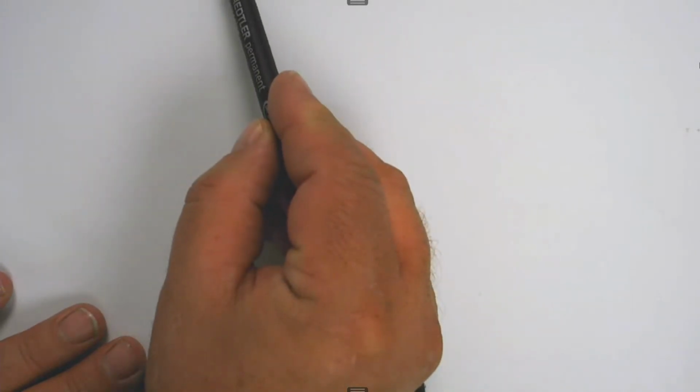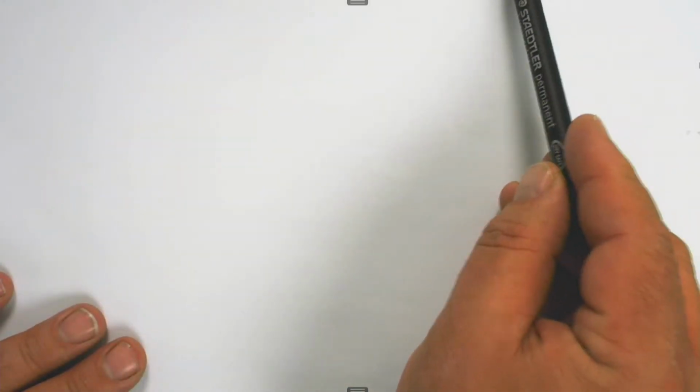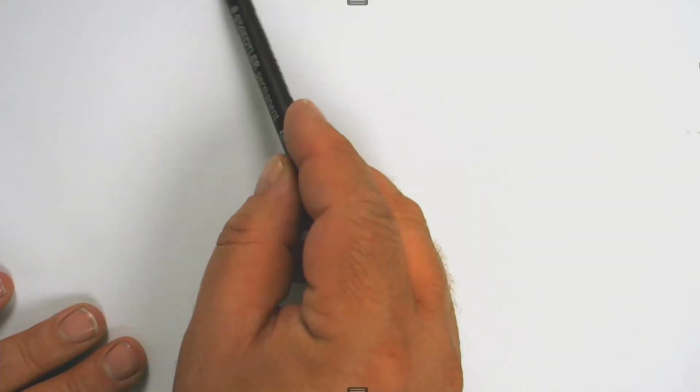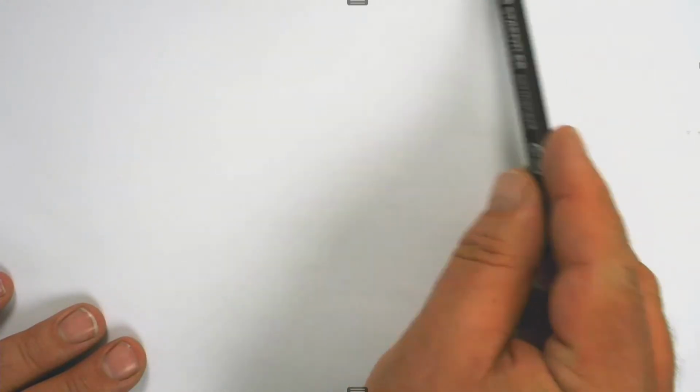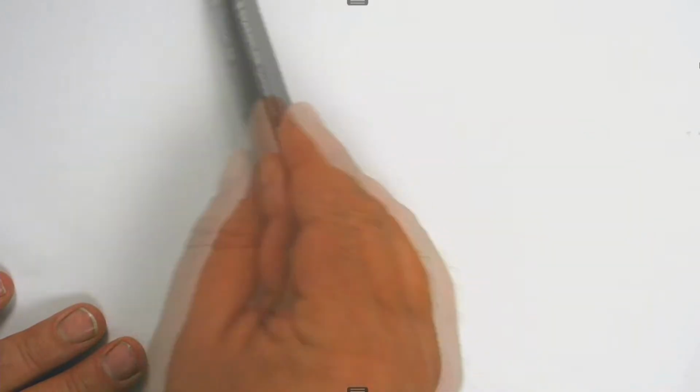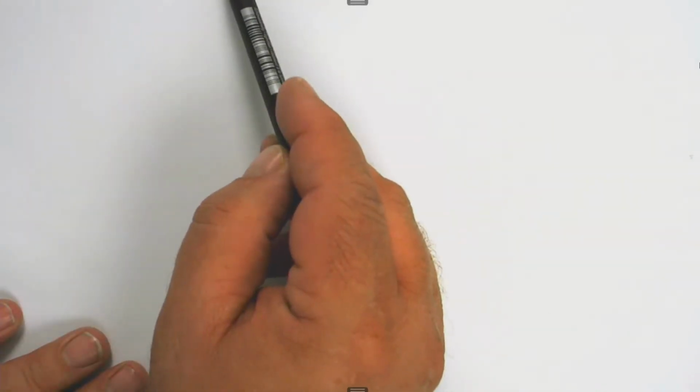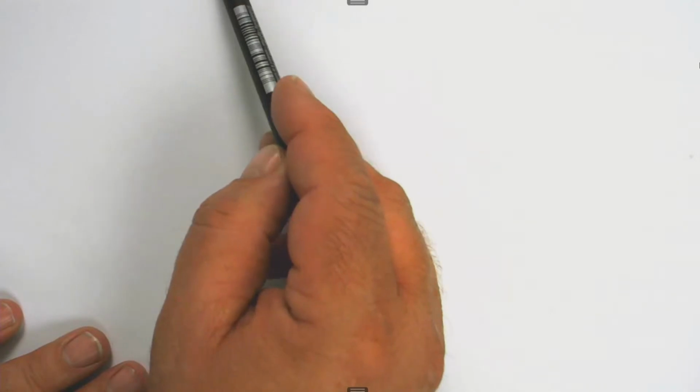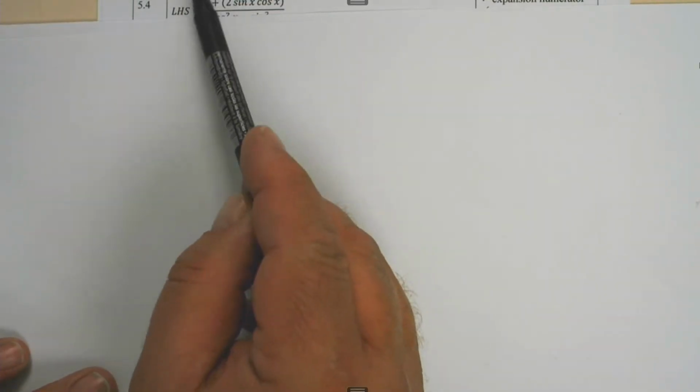One mark for simplifying it to the sine of 44, and 1 mark for saying that the sine of 44 can be rewritten as the sine of 2 times 22 or the sine of 22 plus 22. 1 mark is given for any of those two forms for this in the numerator. And then 1 mark for applying the double angle of the sine of 2 times 22 to 2 sine 22 cos 22, and that cancels out to give you 2.